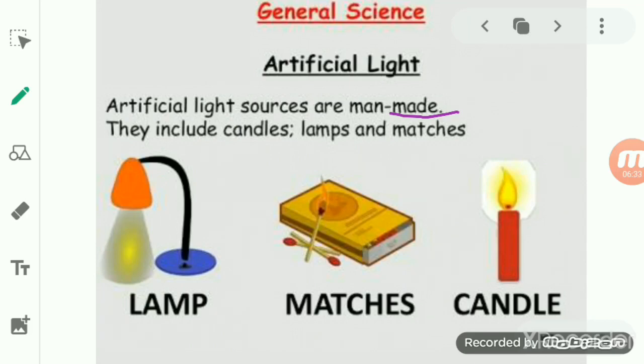What are the different examples? A lot are there, like a lamp, or a match, or a candle, electric bulb, tube light, torch. These are all what? These are all the man-made sources of light. They are prepared artificially by man.